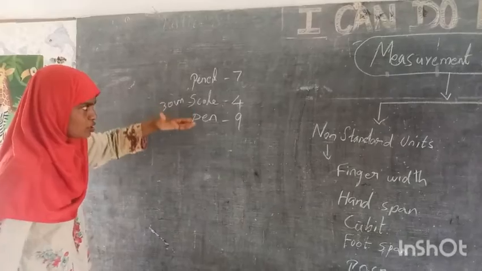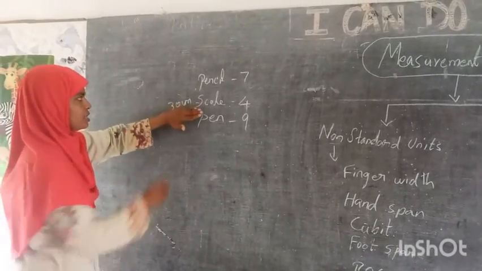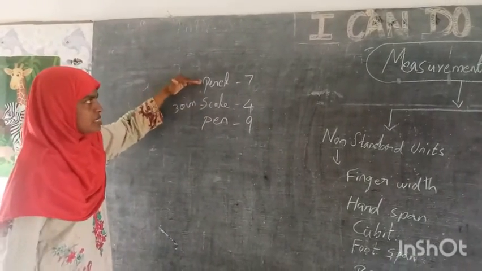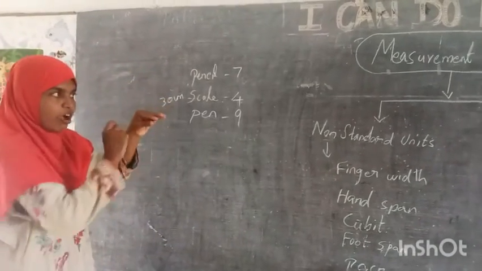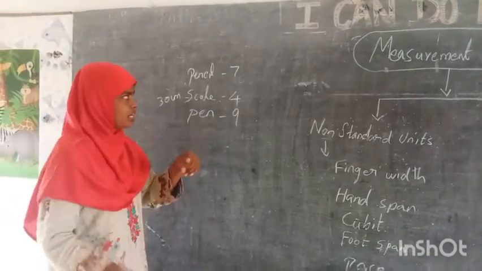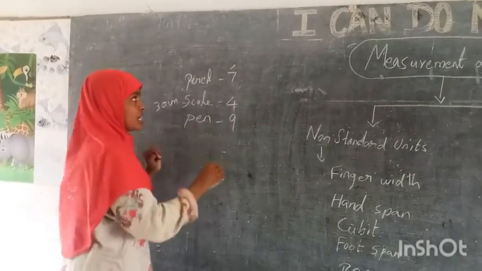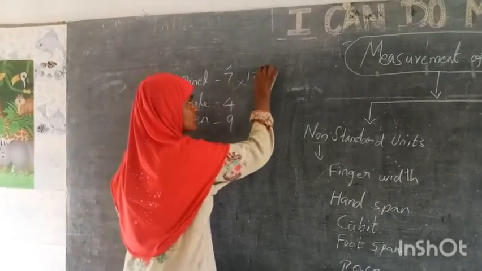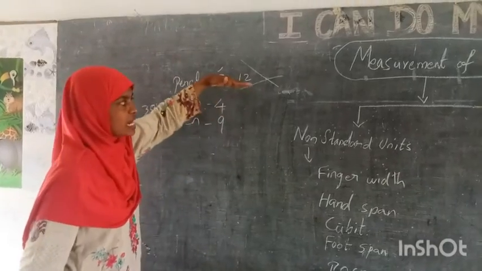So from this also we can understand, whichever scale you take, it is 30 centimeters only, right? Whereas if you take a pencil, you can have a full new pencil or a half-worn pencil, anything you can take. That time, this will differ. For one pencil you will get 7, for another pencil you will get 12. It varies. So this is not a proper measurement, right? We should not go for a non-standardized one.